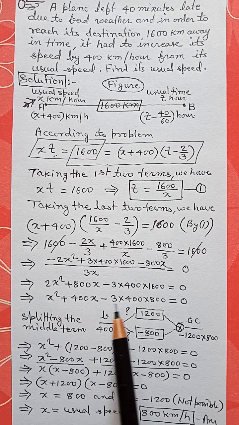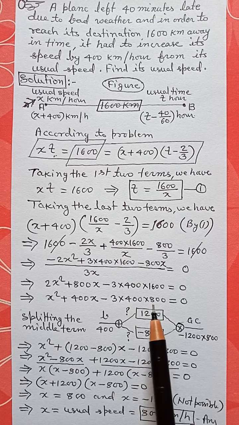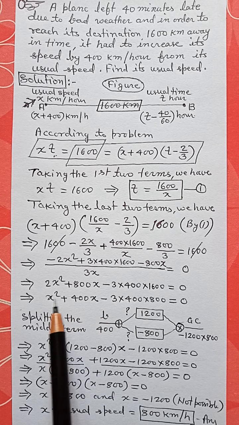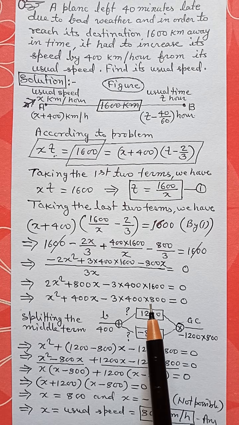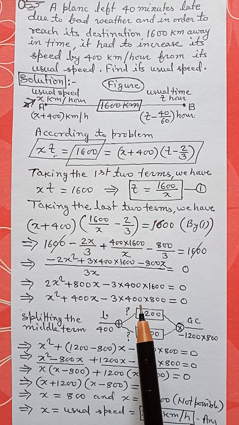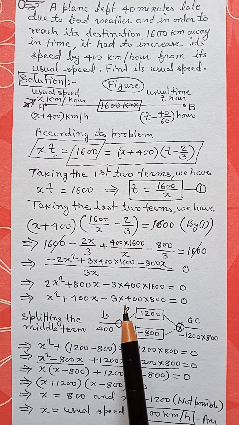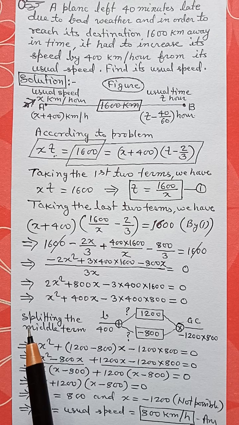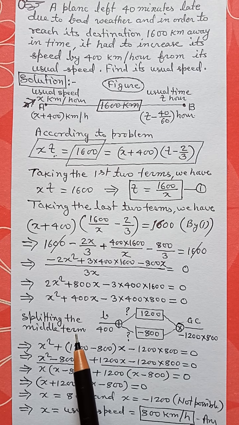Now this is the quadratic equation in x, and we have to solve it. We can solve it by the method of completing the square, but we are going to solve it with the help of the method of splitting the middle term.